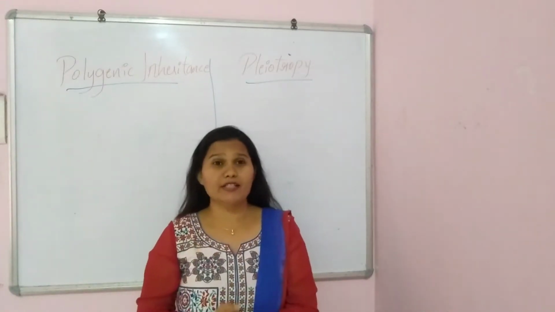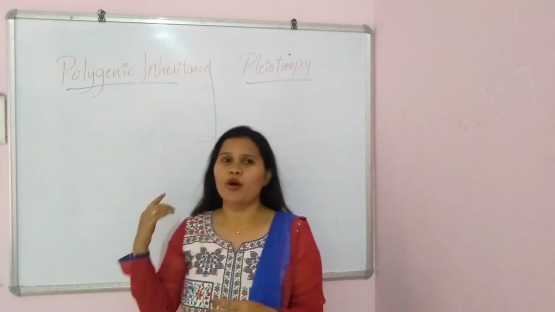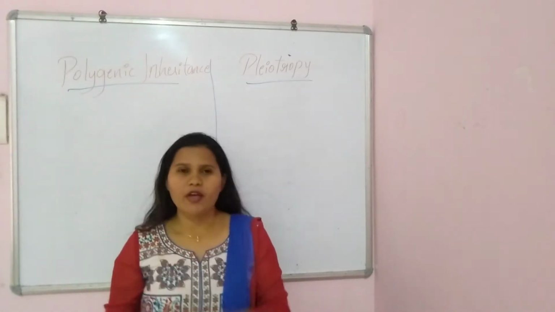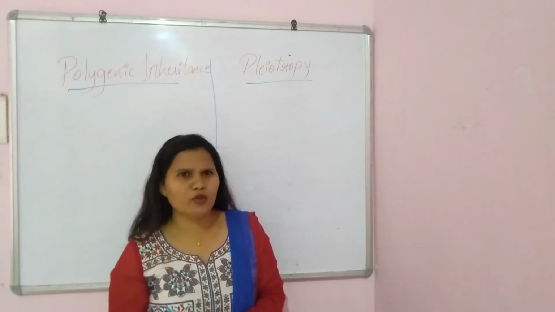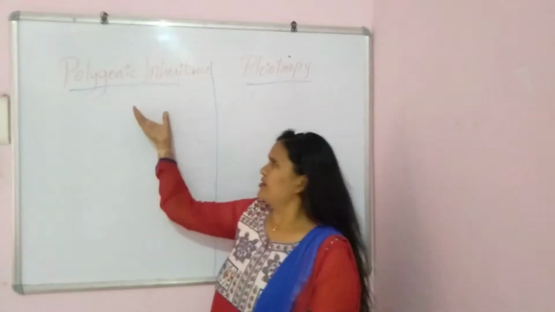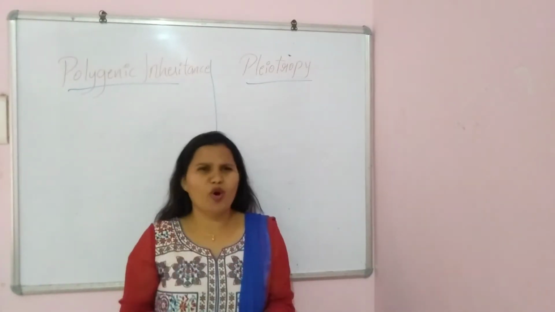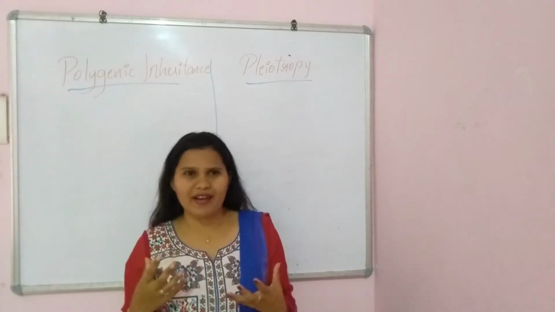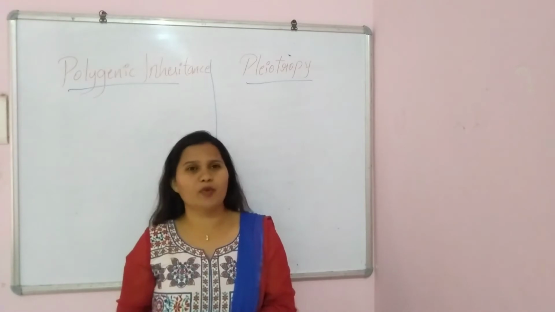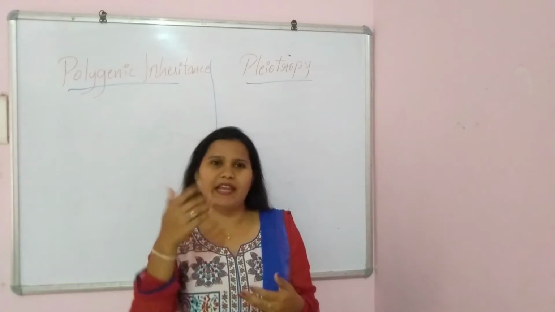So in this class we are going to study two important aspects: polygenic inheritance and pleiotropy. Till now we have studied the inheritance of one gene and of two genes. The word polygenic means more than 3 or 4 genes, poly in the sense of many, and genic in the sense of gene. So now we are going to learn how many genes get inherited.